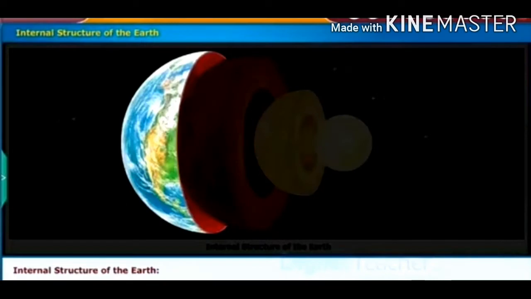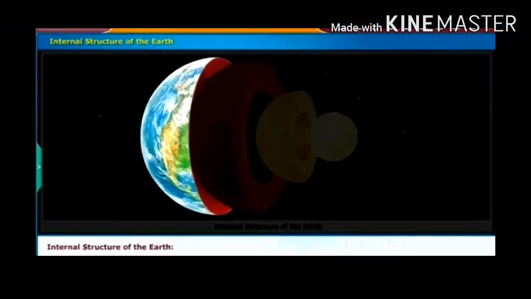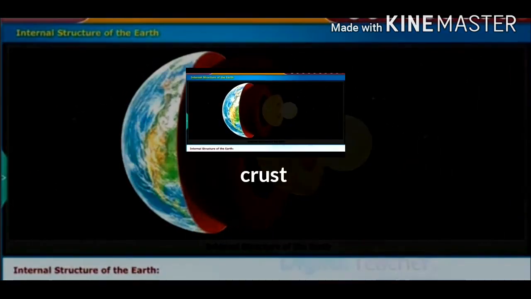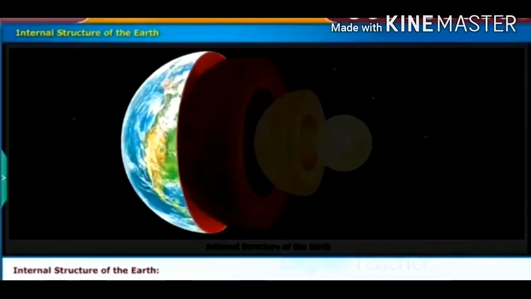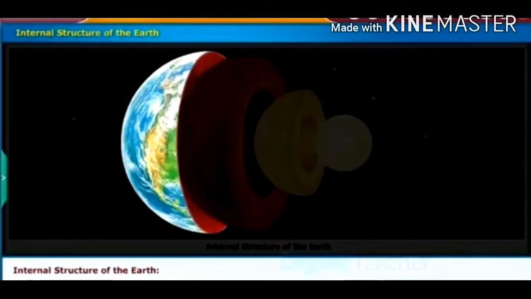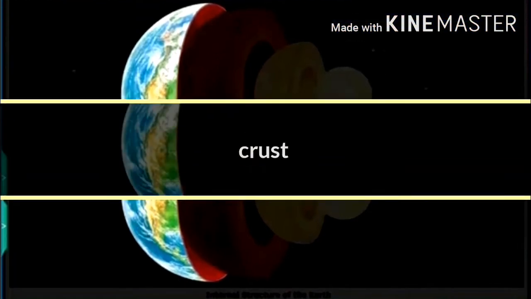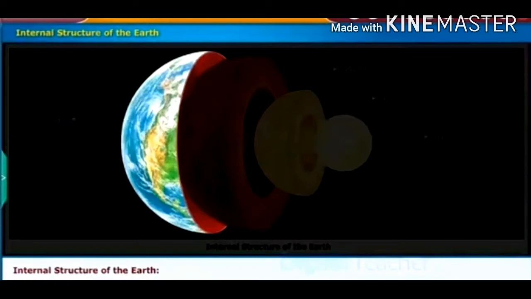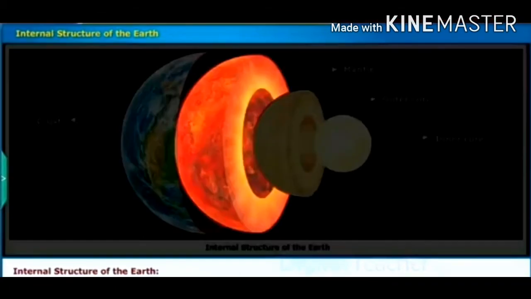The first one is crust. The outer part of the Earth is called crust, which goes to the depth of 3200 kilometers and consists of various kinds of rocks. The crust forms 1% of the volume of the Earth.